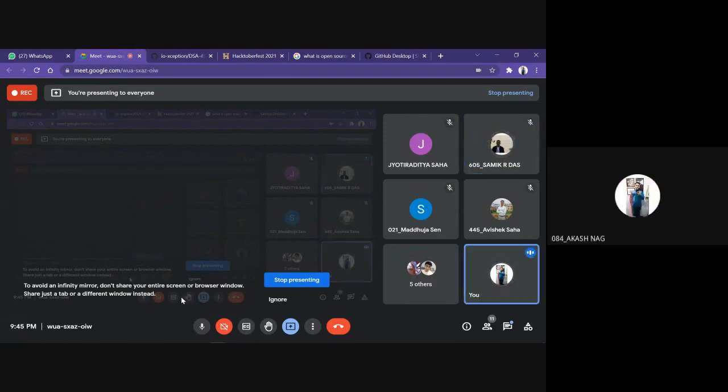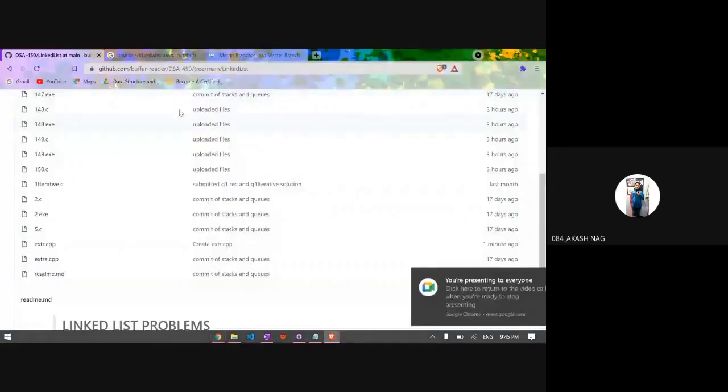So next thing, you have to keep in mind that you cannot contribute to any repository. You have to contribute only to those repositories which have the topic called Hacktoberfest. I'll make you a demo.